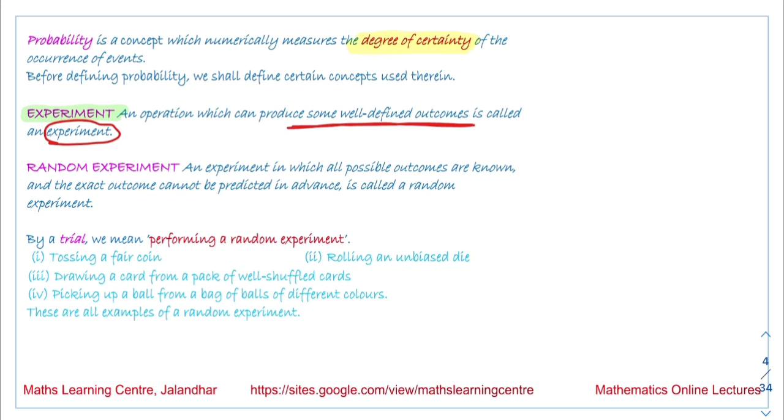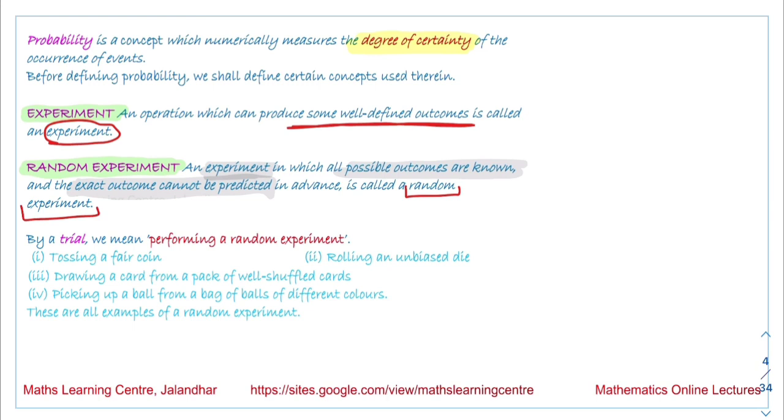Next we have the term random experiment. A random experiment is an experiment in which all possible outcomes are known and the exact outcome cannot be predicted in advance. That kind of experiment is called a random experiment.